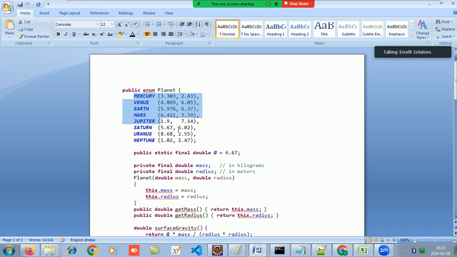Okay, Pluto is no more a planet. Each object has these two values. Those two values are in the constructor, mass and radius. And I can have other data also in the enum. So this is the gravity value.